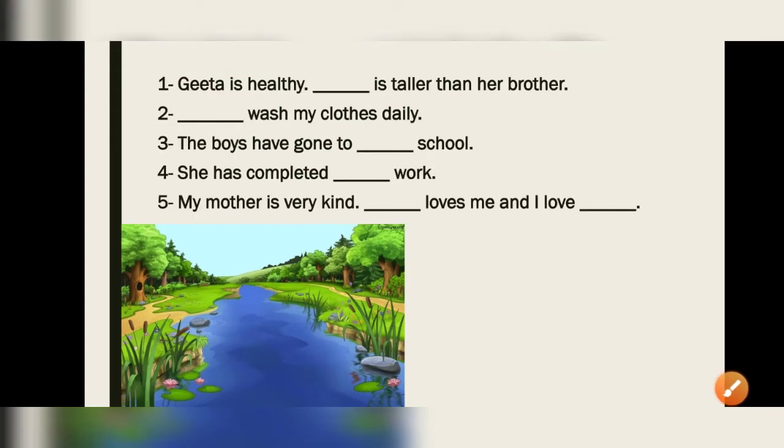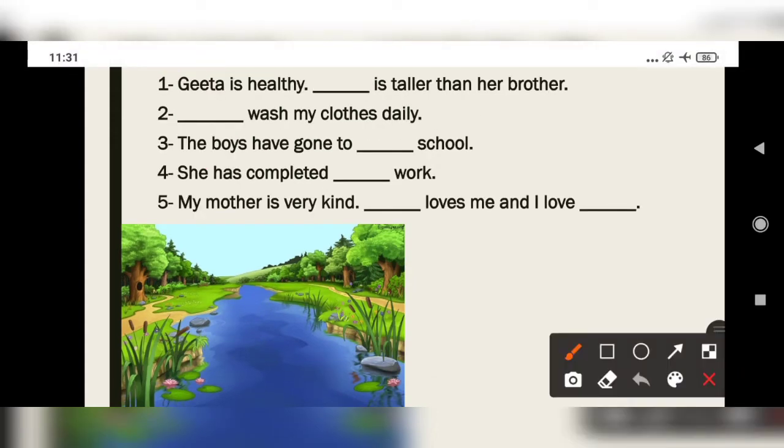First, Geeta is healthy. ___ is taller than her brother. Here, her. So, what is the subjective case or nominative case of her? She. So, she is taller than her brother. Wash my clothes. Here, my. What is the nominative case of my? I. So, I wash my clothes daily.